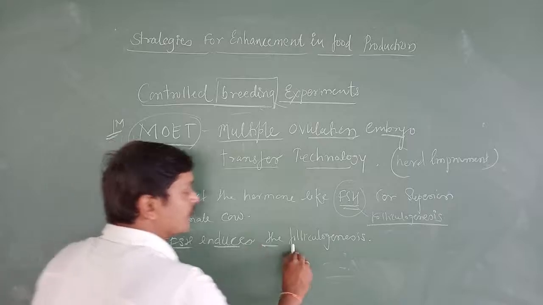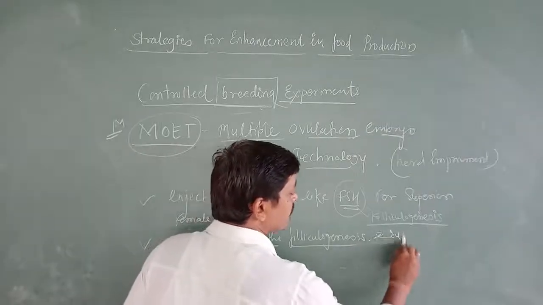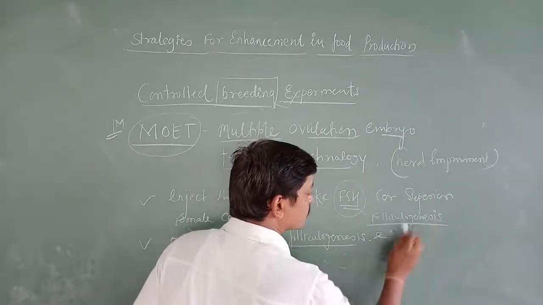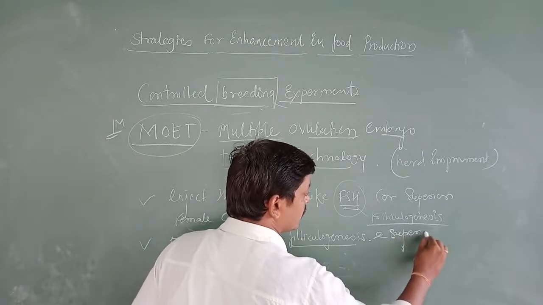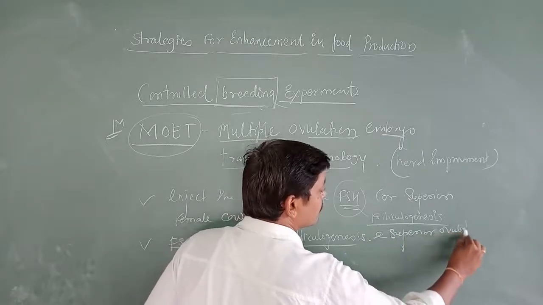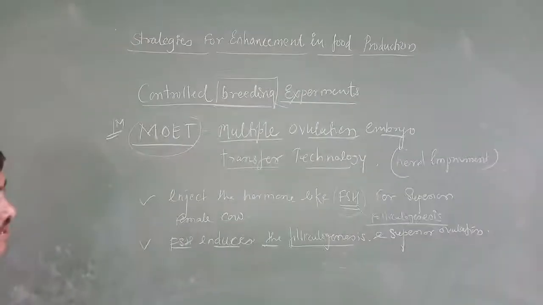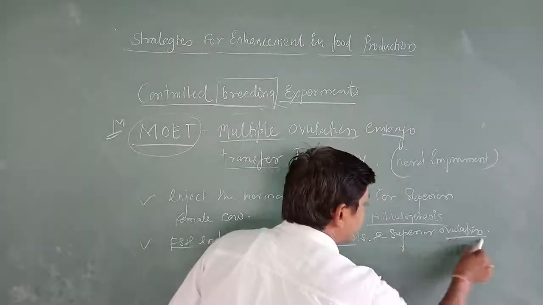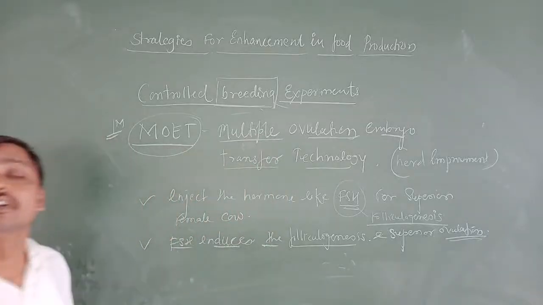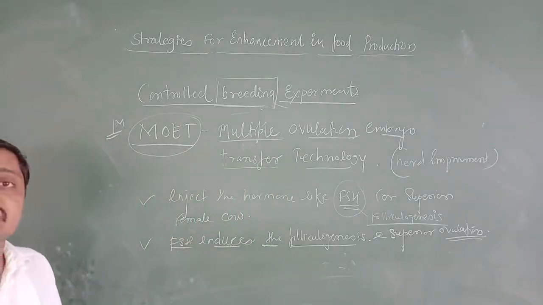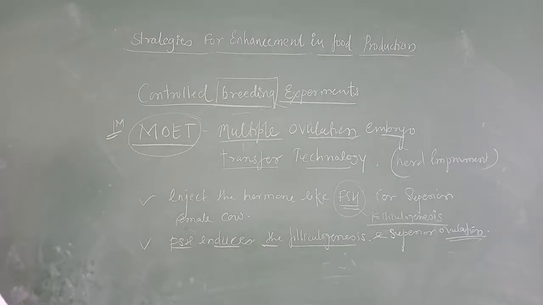FSH induces folliculogenesis and superior ovulation. Here ovulation takes place, and instead of one egg, many eggs are going to form.